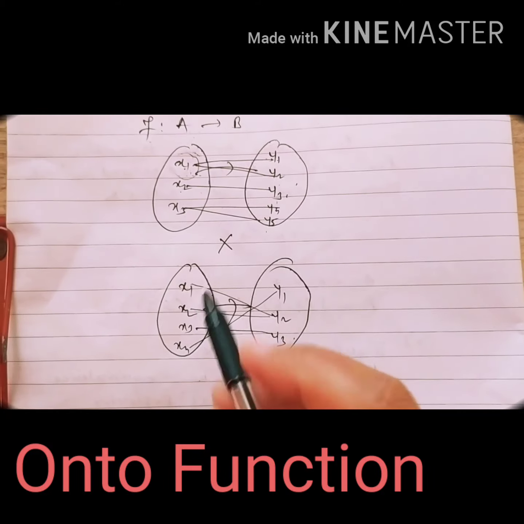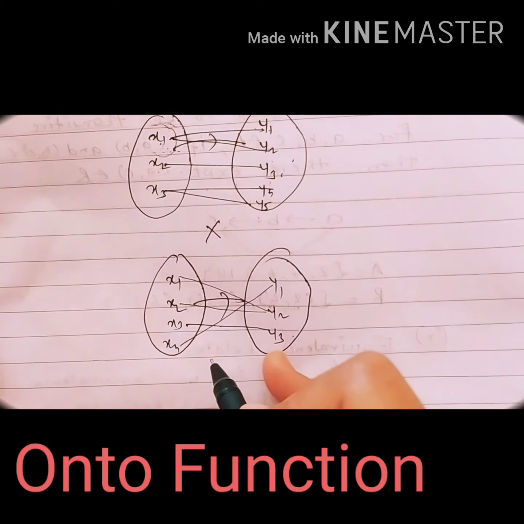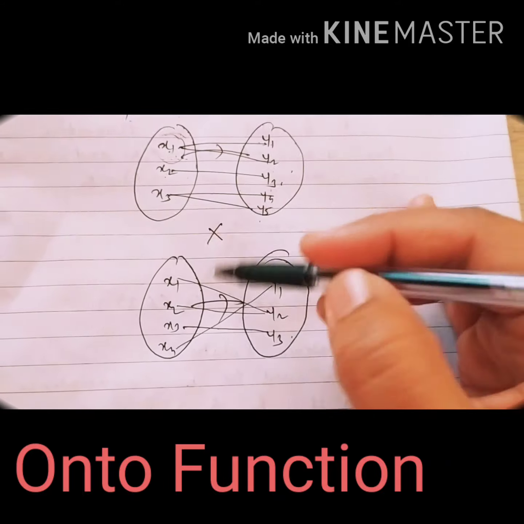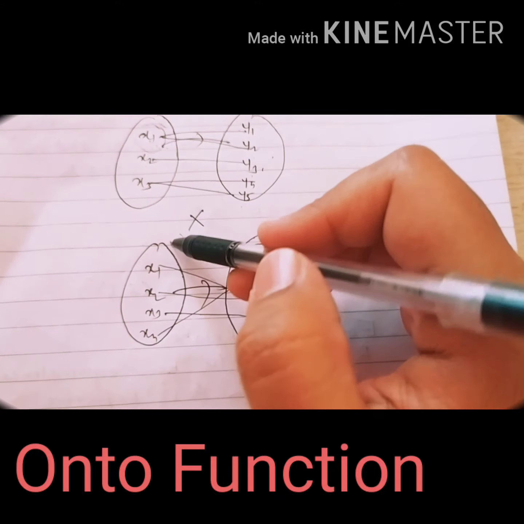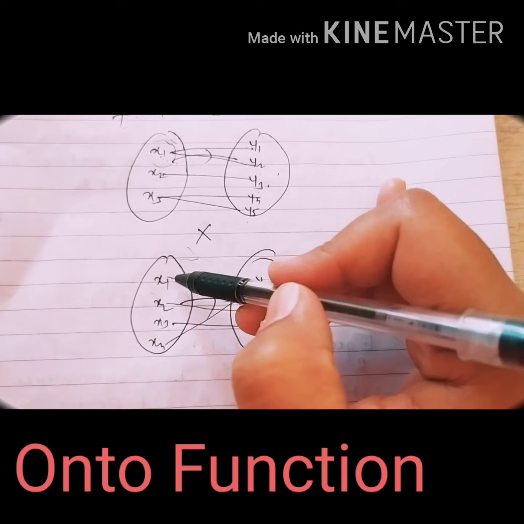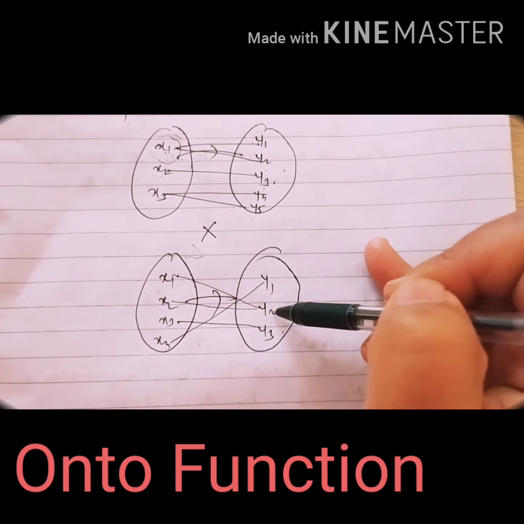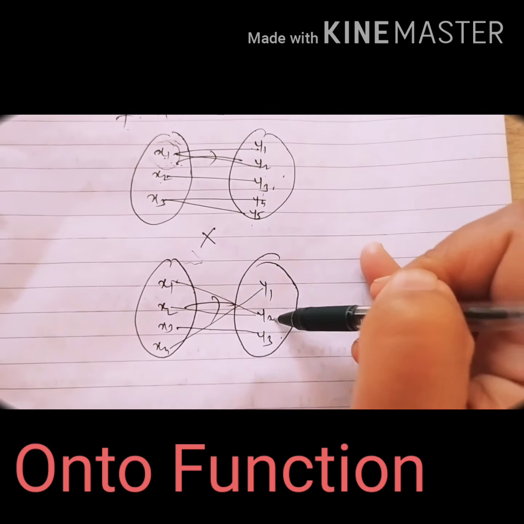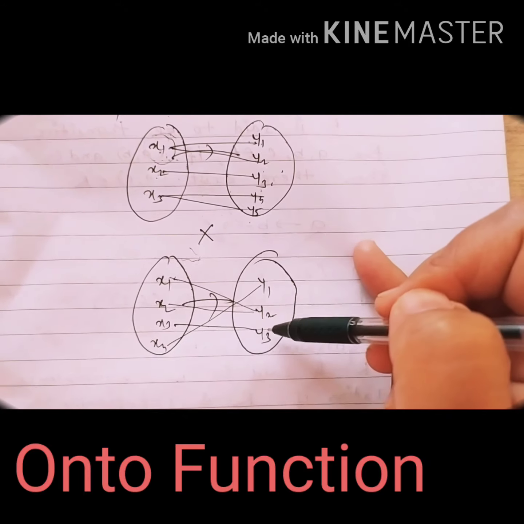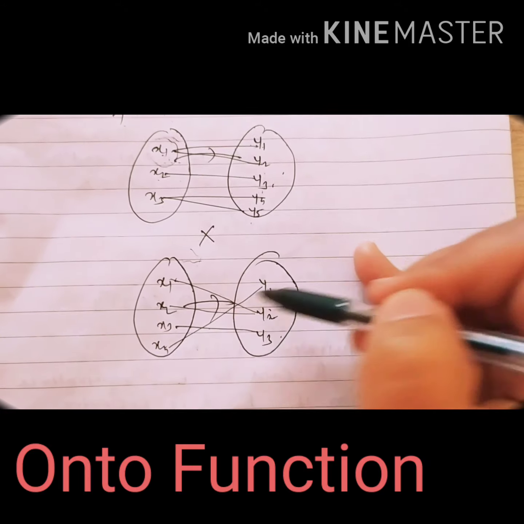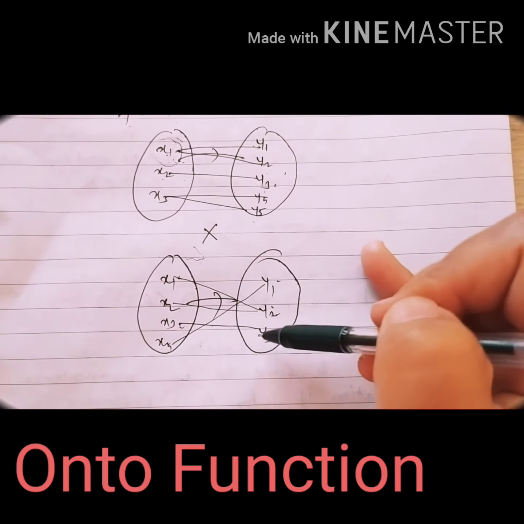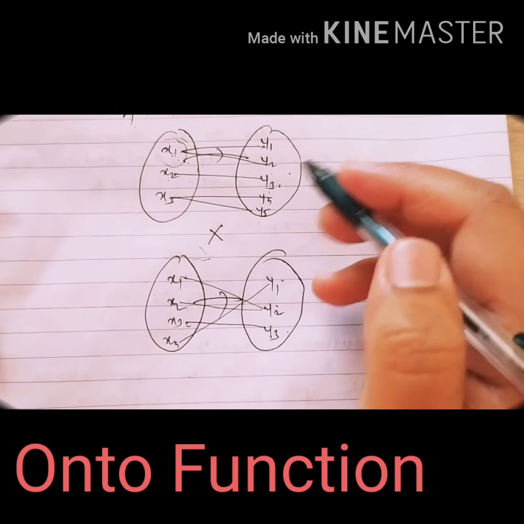Now, is it satisfying the condition for a function? An element from the domain set should have a unique image in the codomain set. Now x1, y2, x2, y2, x4, y1 and x3, y3. Getting? So is it a function?